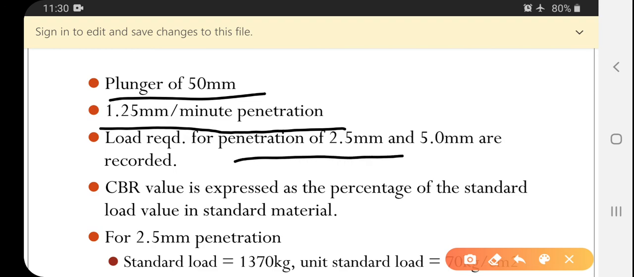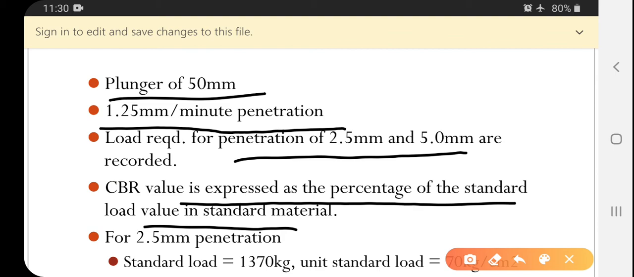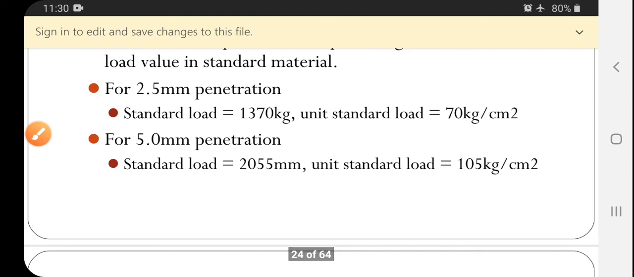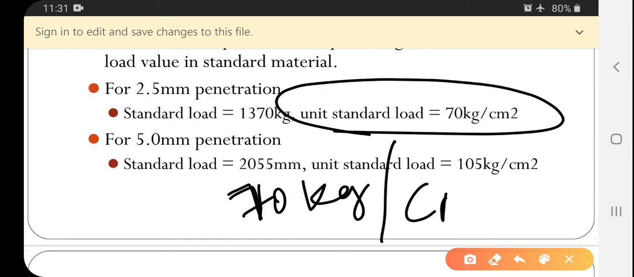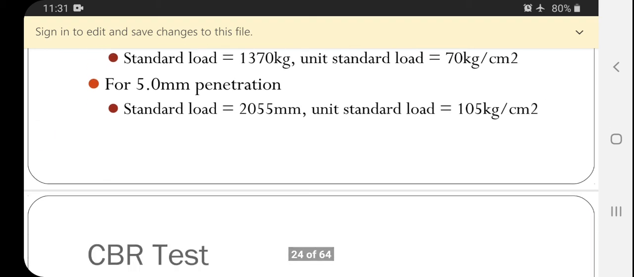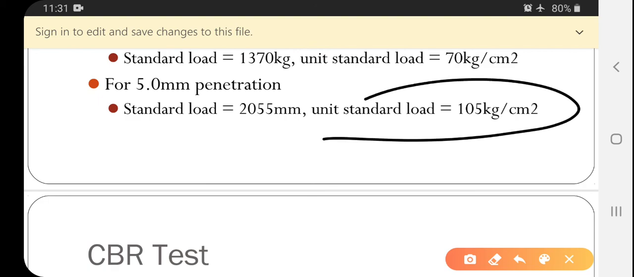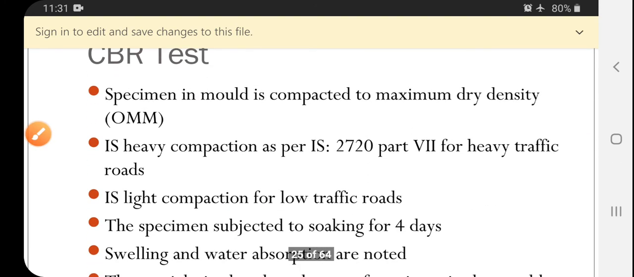Load required for the penetration of 2.5 and 5 mm are recorded. The CBR value is expressed as a percentage of the standard value of the material. For 2.5 mm penetration, the standard load is 1370 kg; the unit of standard pressure is 70 kg per centimeter square. Actually this is 70 kg per centimeter square. For 5 mm penetration it is 105 kg per centimeter square.